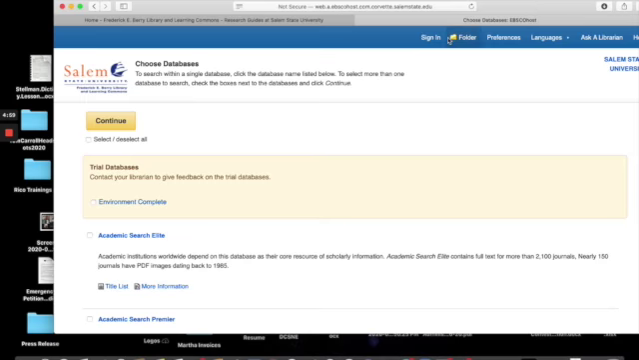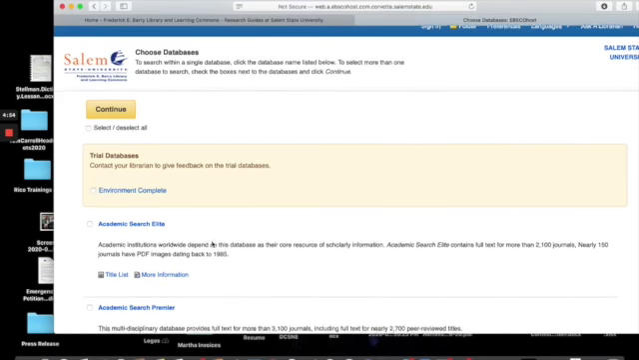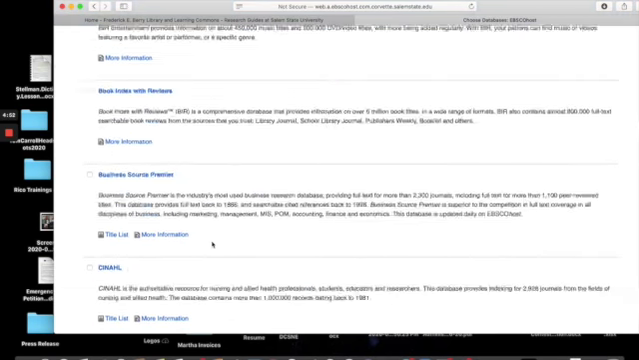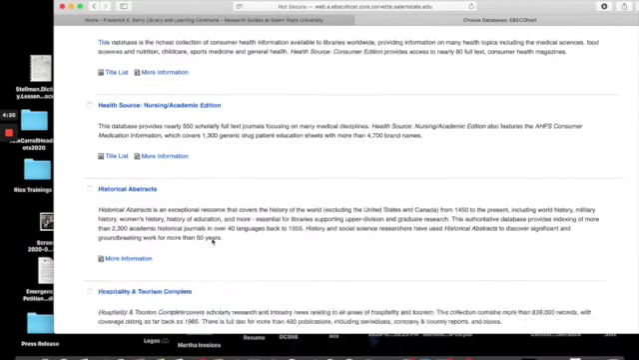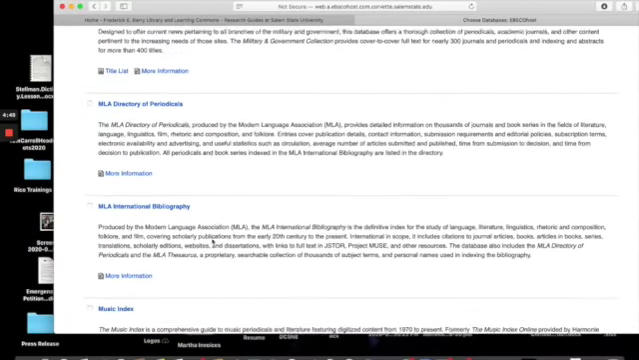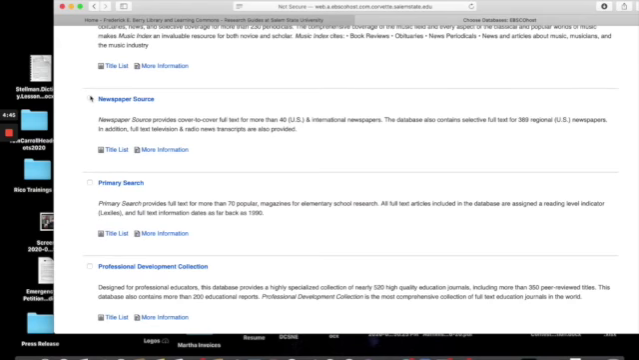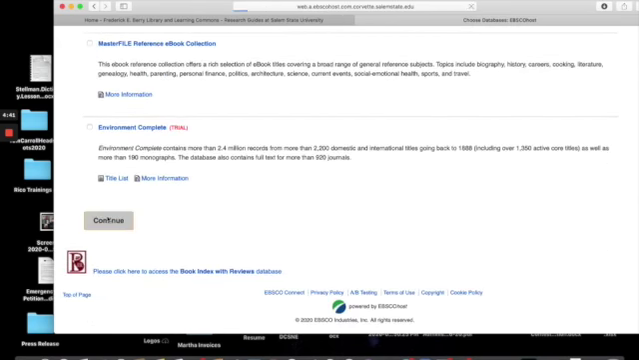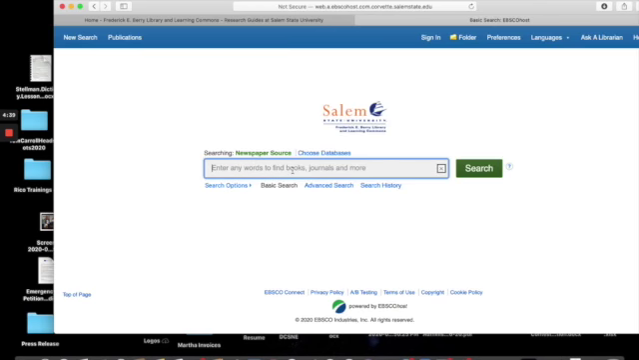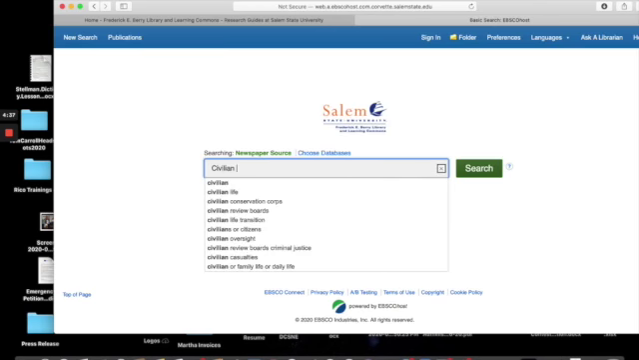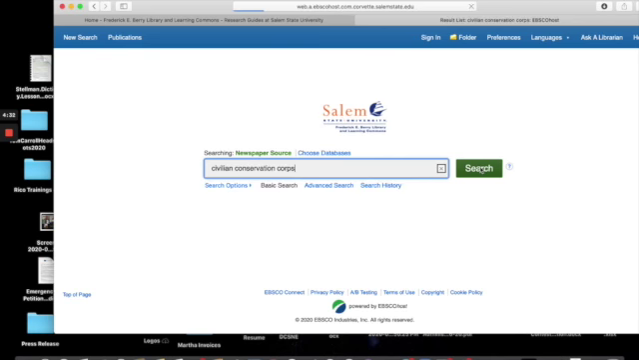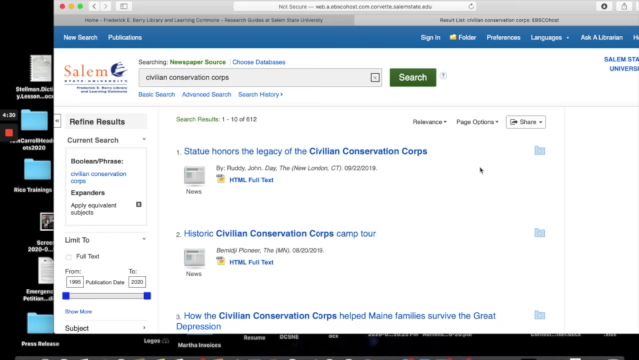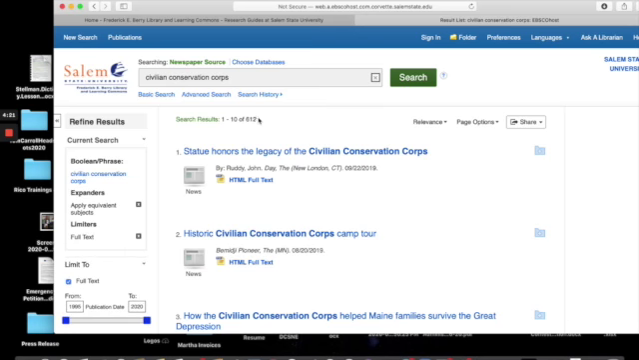Okay, so we're going to be looking at the Civilian Conservation Corps. There's a newspaper database that I'd like to access for primary sources. So, scrolling down to newspapers. Newspaper Source. Scroll down and continue. And then let's look up Civilian Conservation Corps. And search. Oh, we have 612 results.